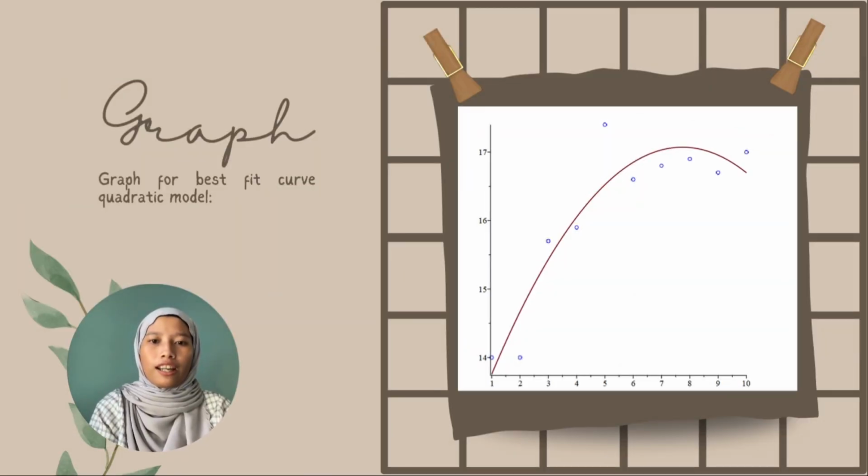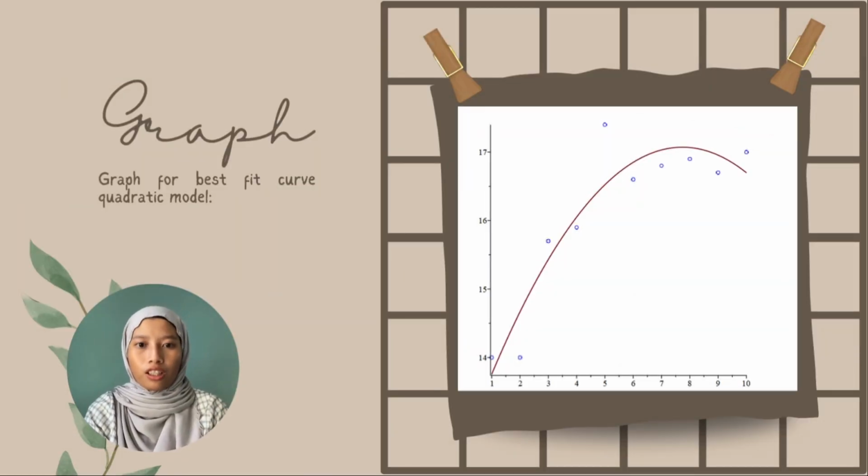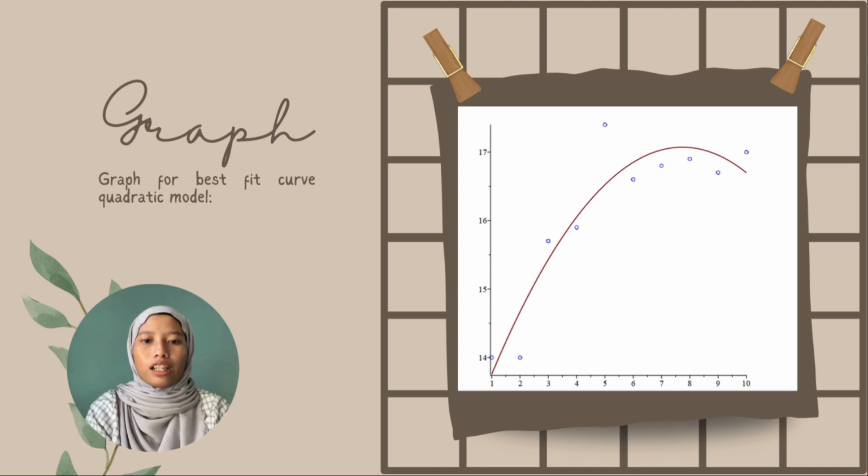Thank you, Najwa. Hi and Assalamualaikum. My name is Nur Farah. Now let's take a look at the graph of the best fit for our quadratic model. On this slide, we can see the scatter plot of the data points represented by the blue dots. These points were obtained from our observation or dataset. The red curve in the graph is the quadratic best fit graph.